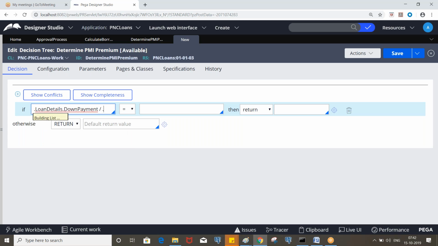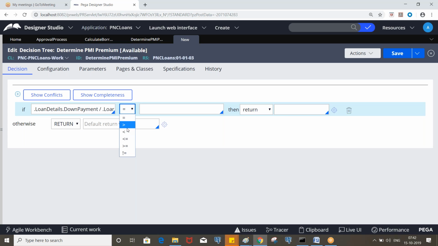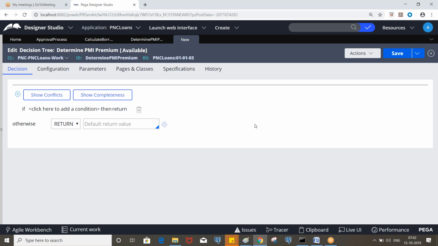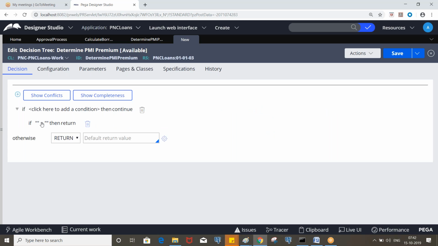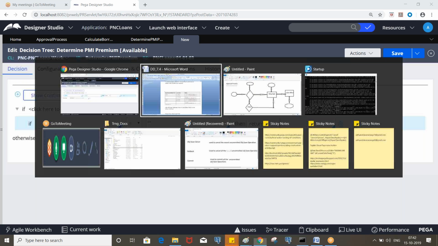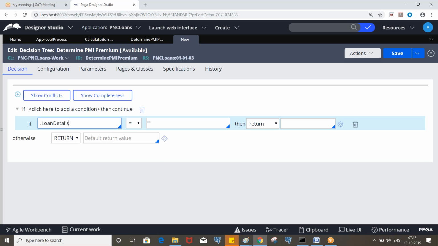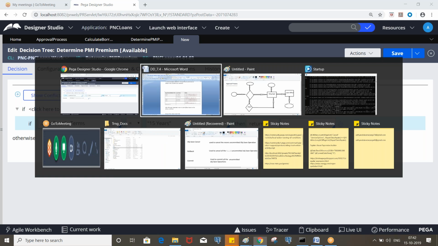By loan details dot asking price is less than 0.1, right? Yeah. So continue. Because we are also considering terms. What is that? If loan term is 15 years, how much we are returning?